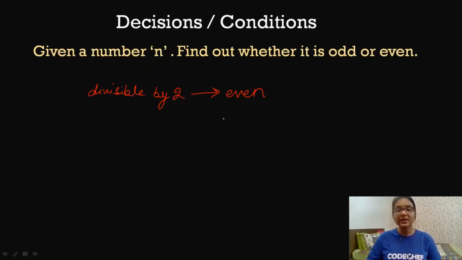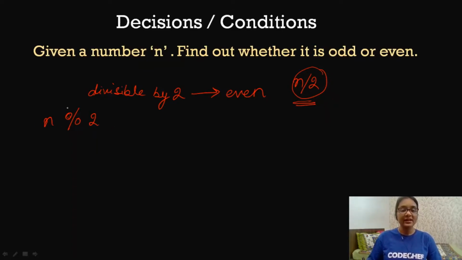Now, how do we check divisibility? We have already seen in the arithmetic operators that to check divisibility, we can use the modulus operator. What the modulus operator does is find the remainder of the division. So, if we divide n by 2, then n modulus 2 will give us the remainder.